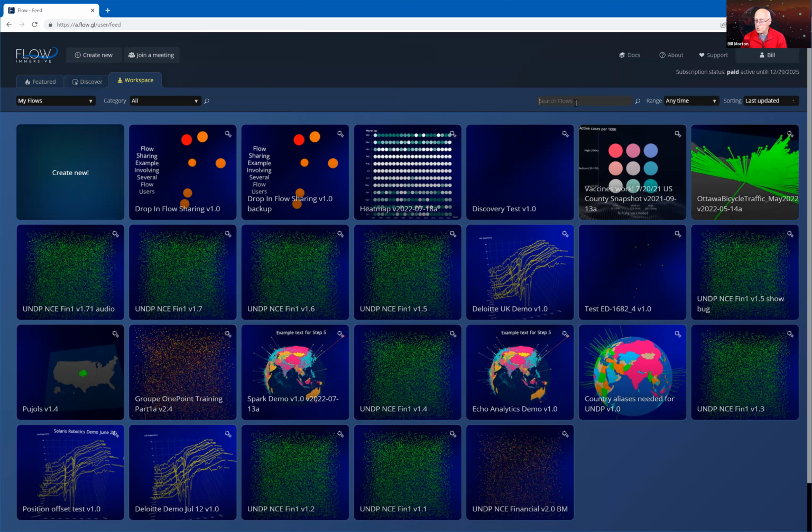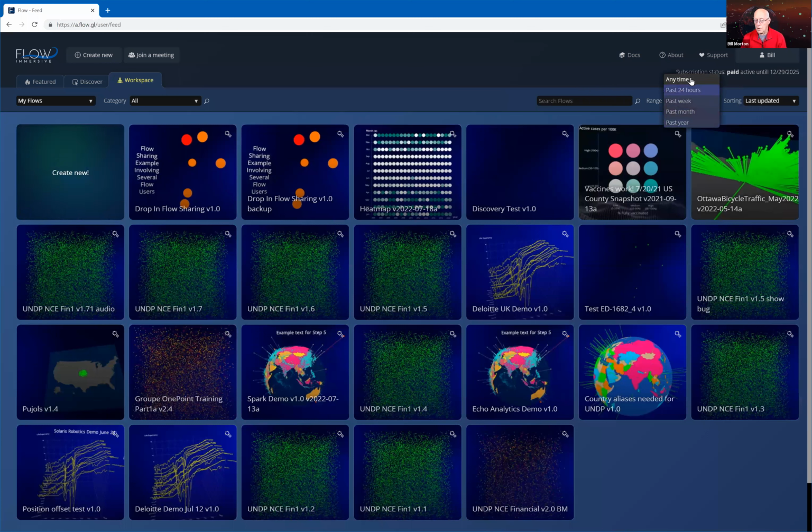You can also sort these flows in an order of, for example, last updated or popular. I think popular is governed by the accesses to the flow or whatever. So, you do have some limited ways of sorting the flows here. And we are in the process of fleshing this out, but you can also select the time frame.